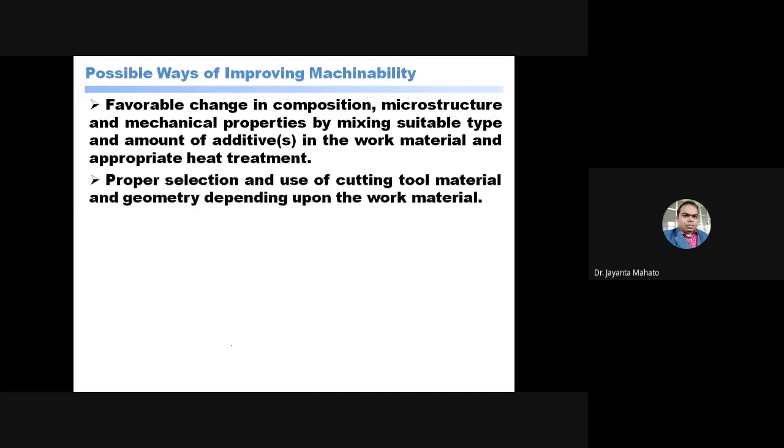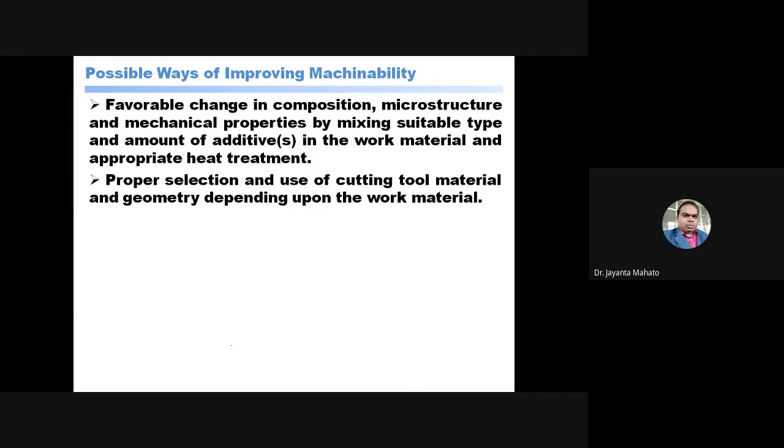Sometimes by heat treatment you can also improve the machinability. By heat treatment like annealing, the grain size will become coarser, and the machinability index will be more.